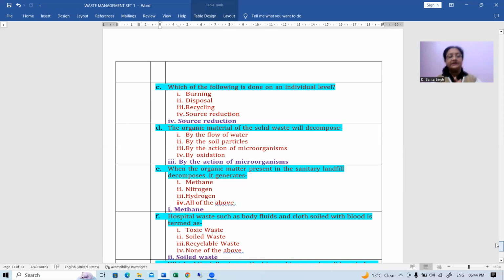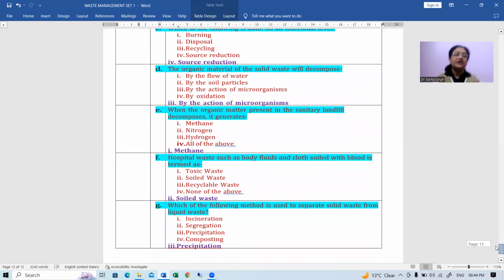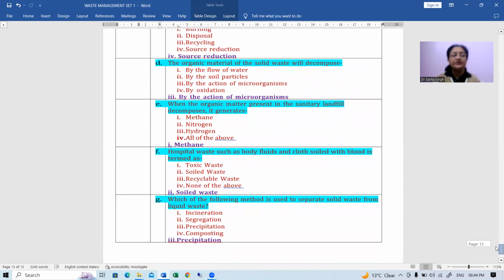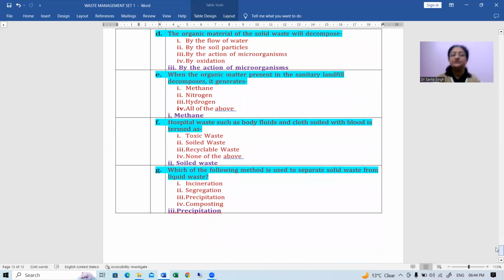And the next one is, hospital waste, such as body fluids and cloth soiled with blood, is termed as toxic waste, soiled waste, recyclable waste, or none of the above? It is soiled waste, right? And which of the following methods is used to separate the solid waste from liquid waste? Incineration, segregation, precipitation, or composting? The correct answer for this is precipitation.